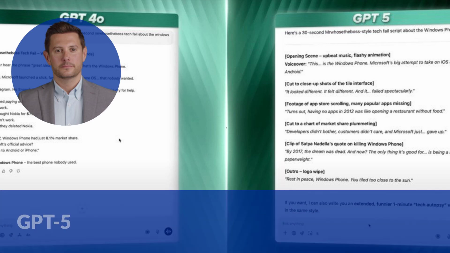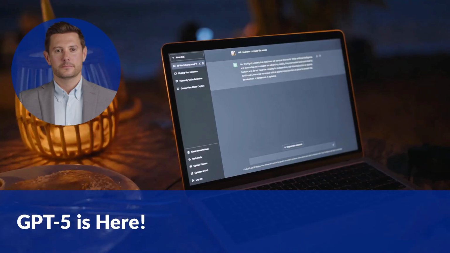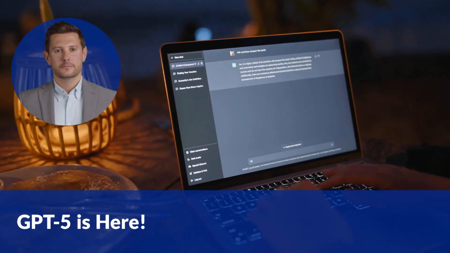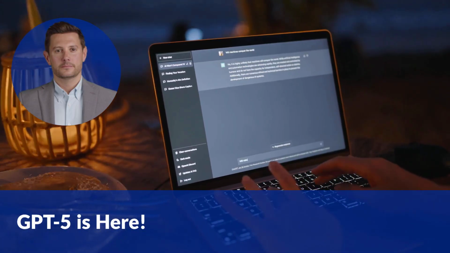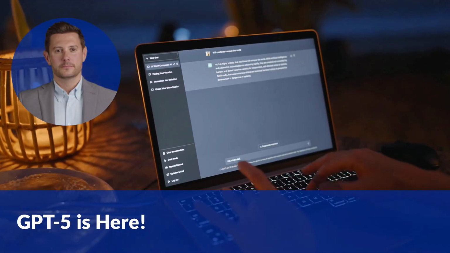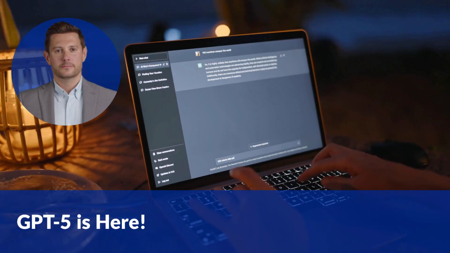Hey everyone, get ready because the wait is over. OpenAI has just unleashed GPT-5, and for anyone involved in creating content, especially scripts for courses or training videos, this isn't just an update, it's a complete game changer. I've spent time exploring its capabilities, and what I've found will transform how you approach AI-assisted content creation forever.